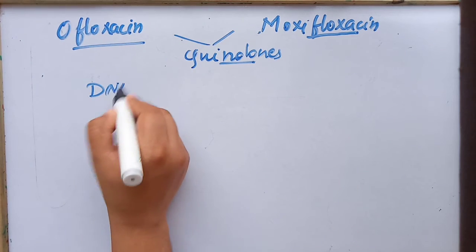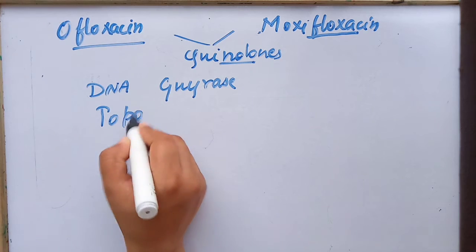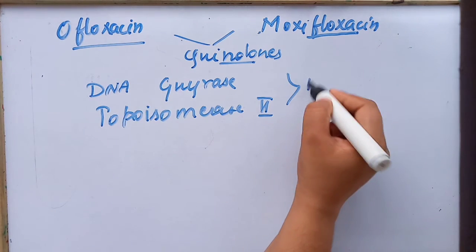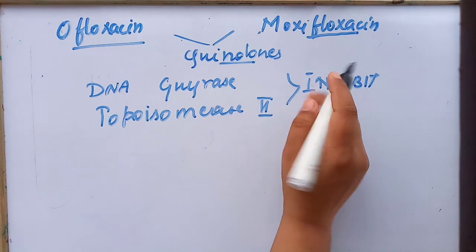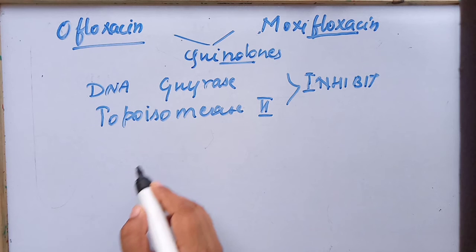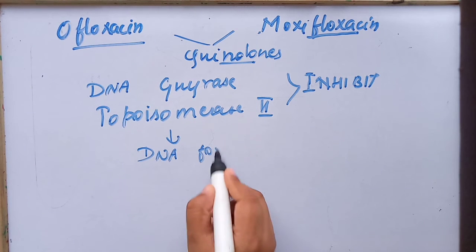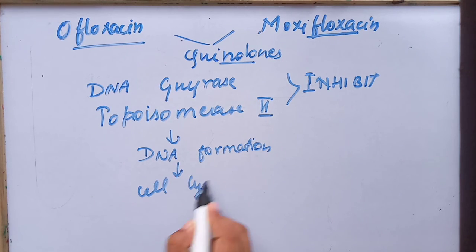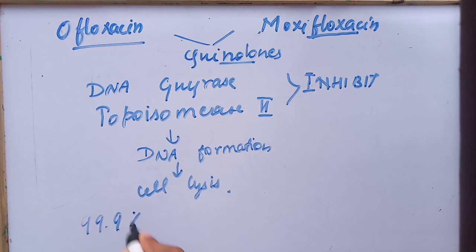Ofloxacin and moxifloxacin both belong to the category of quinolones. They have the same mechanism of action, that is, they inhibit DNA gyrase and topoisomerase 2. Since they inhibit both these enzymes, DNA formation is stopped and cell lysis occurs.